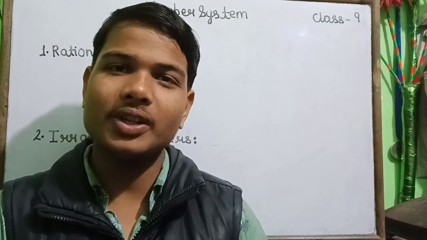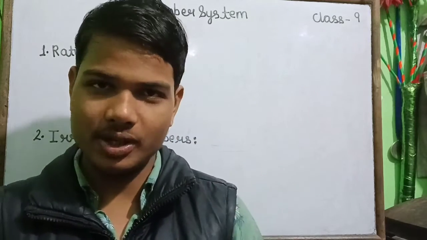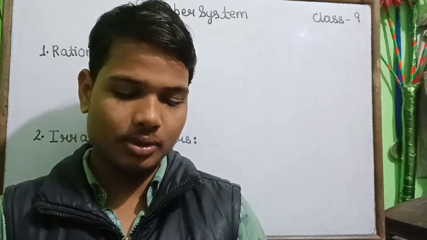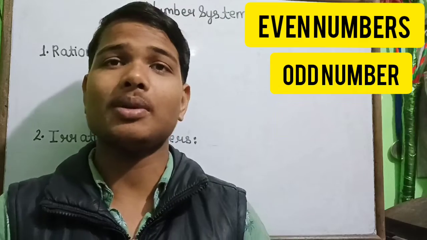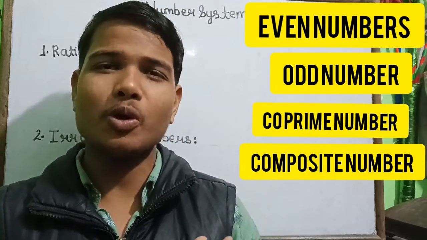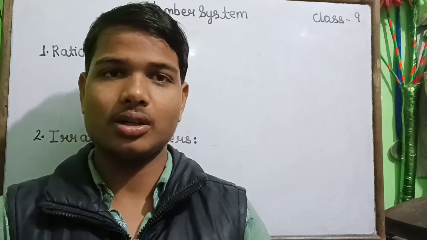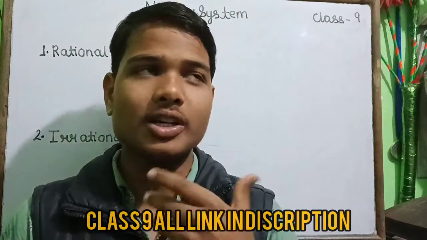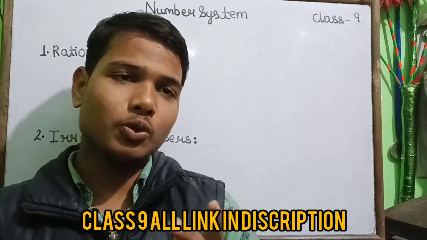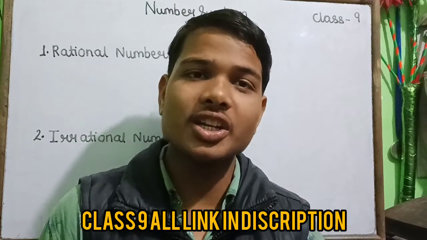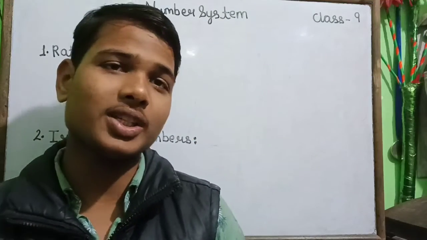So today we meet with a new lecture video, and in the previous lectures we have discussed all about the number systems: even number, odd number, co-prime number, composite number and many more, and we have also learned about zero, the most important thing for us and as well as for the world. So today we will continue our number system with knowing rational and irrational numbers, which are the most important part of this chapter. So let's continue today's lecture.